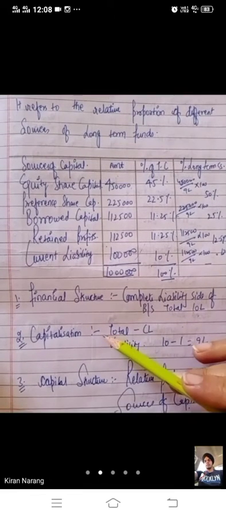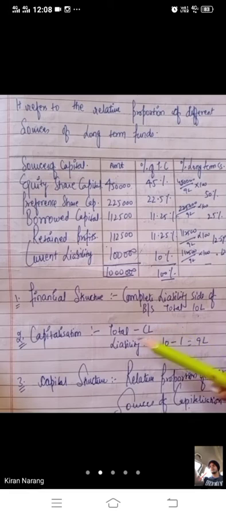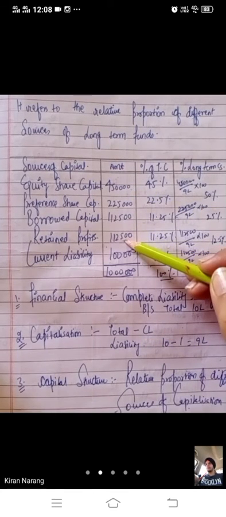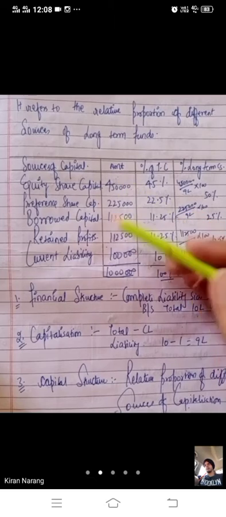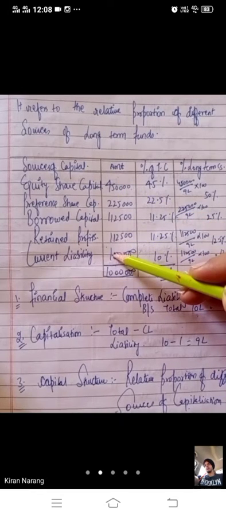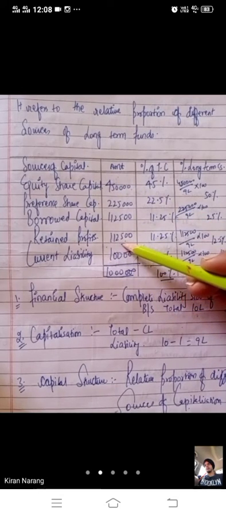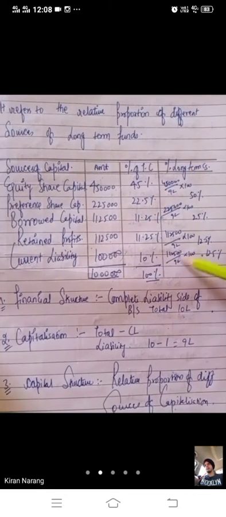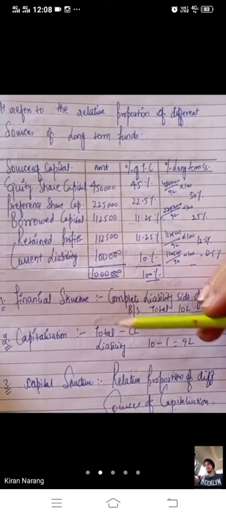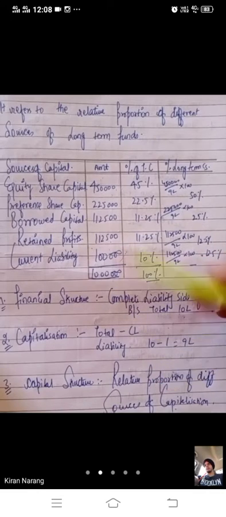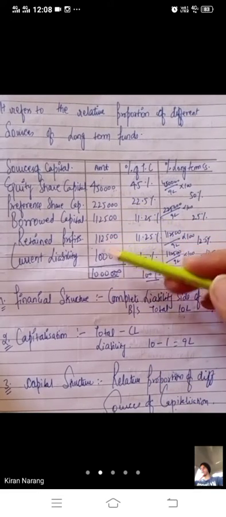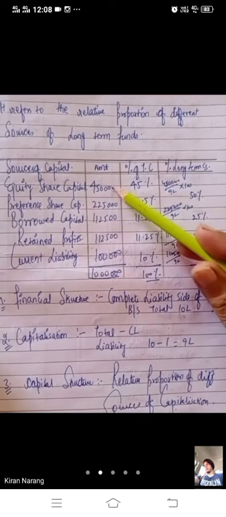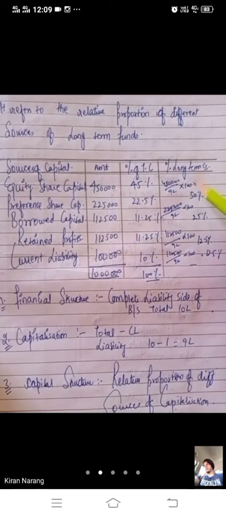Then capitalization is total capital minus current liability. Only up to long-term liability, this is your capitalization. When you calculate the percentage of this capitalization, it becomes capital structure. Now the 1 lakh current liability you will not take; you will take 9 lakhs. So 4 lakh 50,000 divided by 9 lakh into 100.